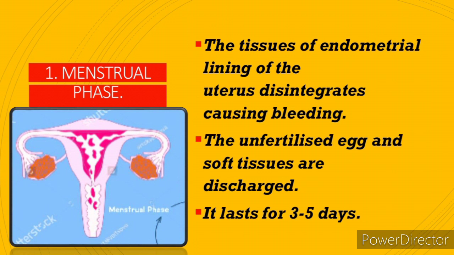Now you see the endometrium lining, the inner lining of the uterus. It is very thickened in nature and it starts to disintegrate actually. So the soft tissues as well as the unfertilized egg are getting discharged, and this discharge causes bleeding.